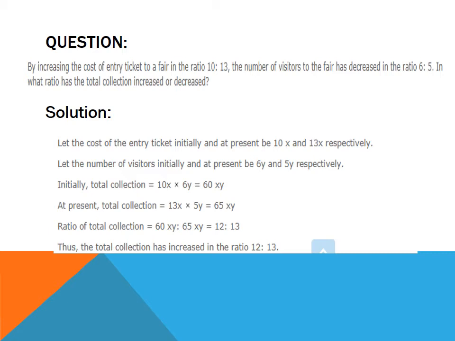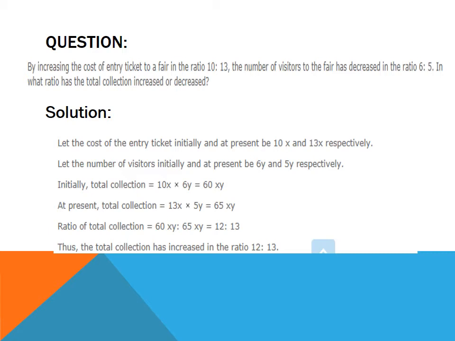Next question. By increasing the cost of entry ticket to a fair in the ratio 10:13, the number of visitors to the fair has decreased in the ratio 6:5. In what ratio has the total collection increased or decreased?